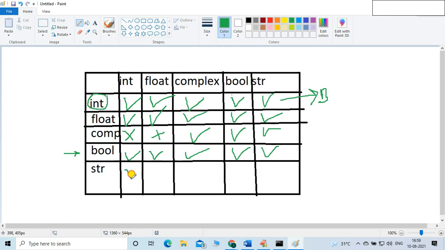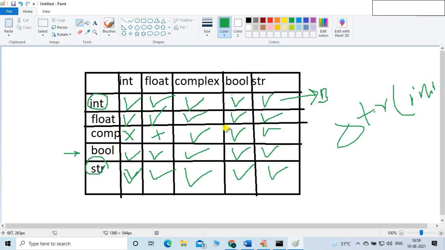Now for the string, definitely it will convert any data type to any data type. Str is a function, we just discussed. Suppose you provide an integer value inside it. What will be the answer? String will be the answer. Suppose you mention the float inside the str function. What will be the value? String will be the value, right? The result will be in single quotes, for example 10, or suppose a float 10.1, let's say. So that kind of result will be provided.